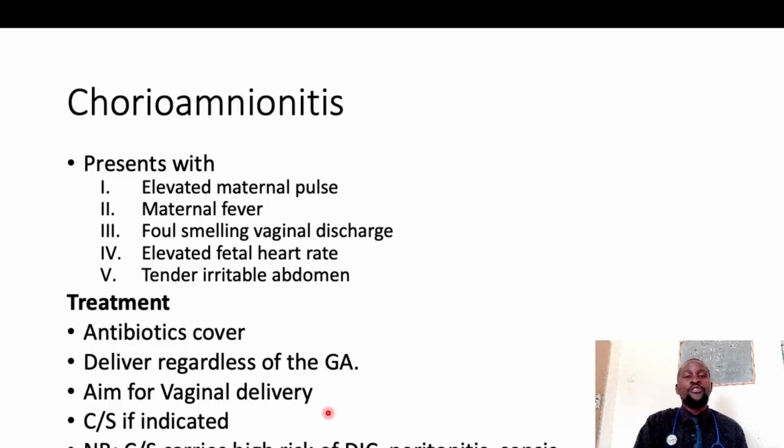You need to aim for vaginal delivery in chorioamnionitis. Why? Because if a woman develops chorioamnionitis, the infection is affecting the placenta, the membranes, and the amniotic fluid. Now, you only deliver via C-section if it is indicated, if you can't deliver vaginally. Why? Because C-section carries a high risk of DIC, peritonitis and sepsis. Because once you open the abdomen to do a Caesar, you rupture the membranes.